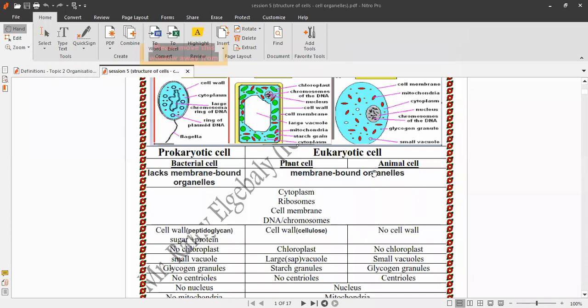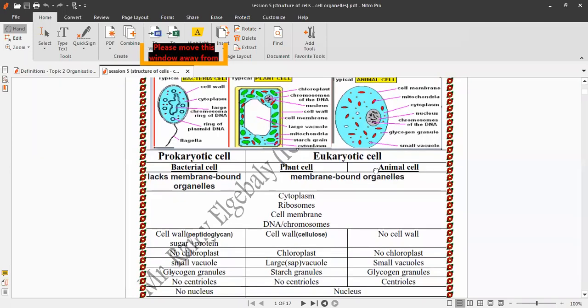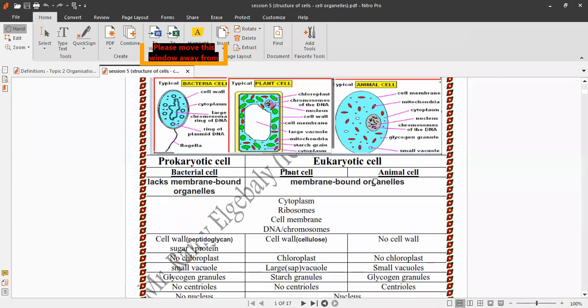Let's see the comparison between prokaryotic cells and eukaryotic cells: bacterial cells, plant cell, and animal cell. All have cytoplasm, the jelly-like fluid that all organelles are found in.